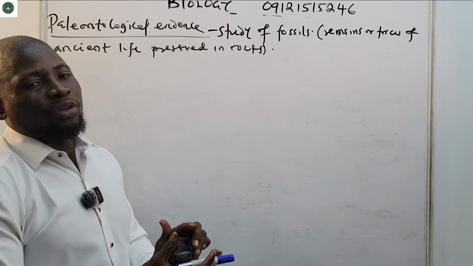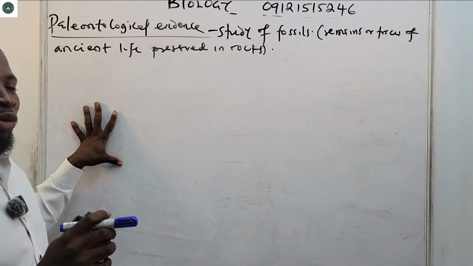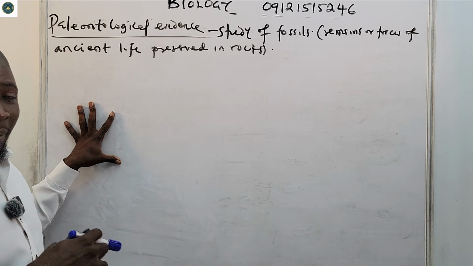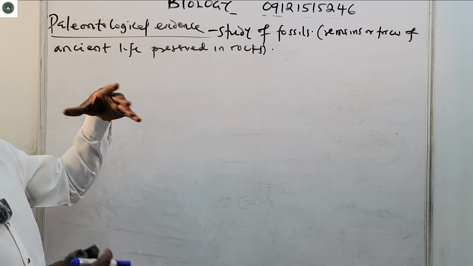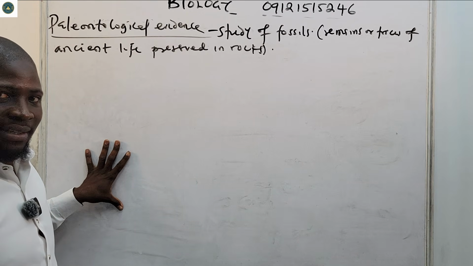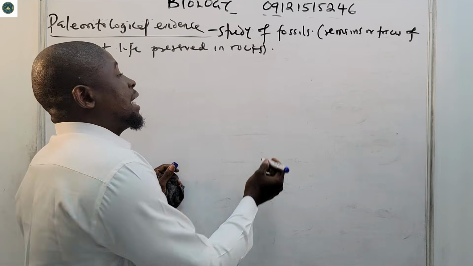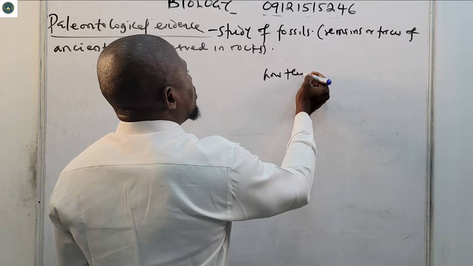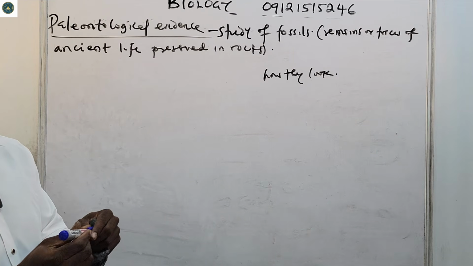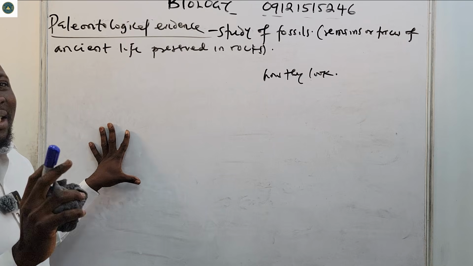The study of fossils, the remains or traces of ancient life that have been preserved in rocks, provides evidence for evolution. That's what we call the paleontological evidence. It tells us about organisms that lived millions of years ago, how they looked, and how they changed over time.